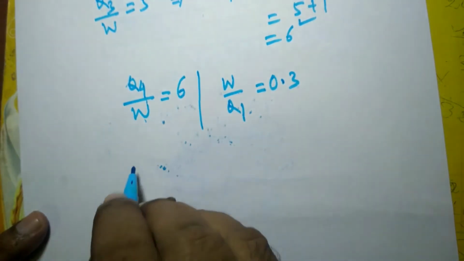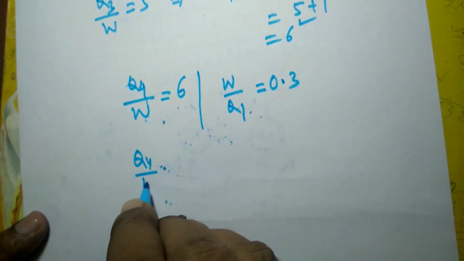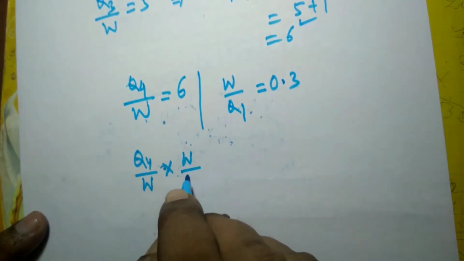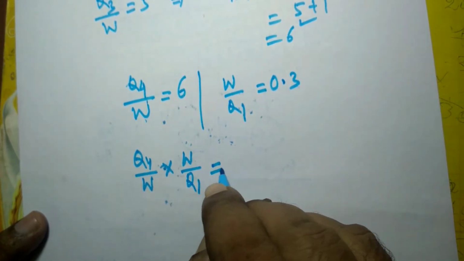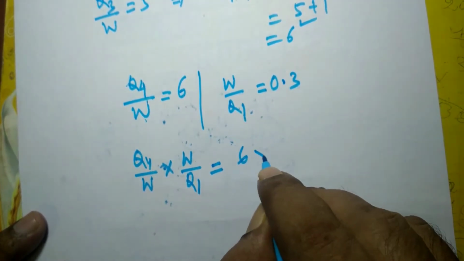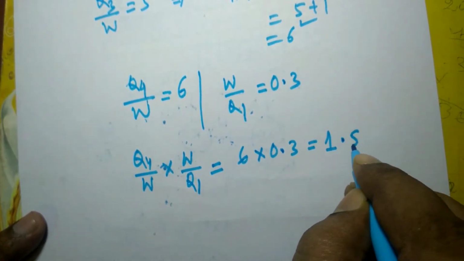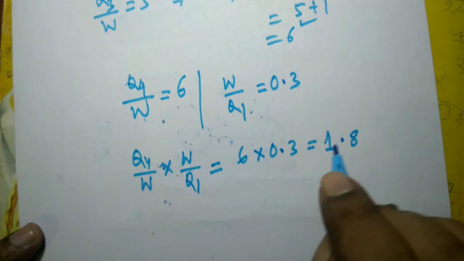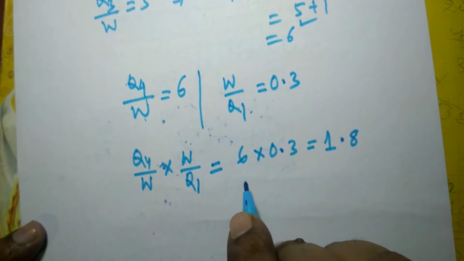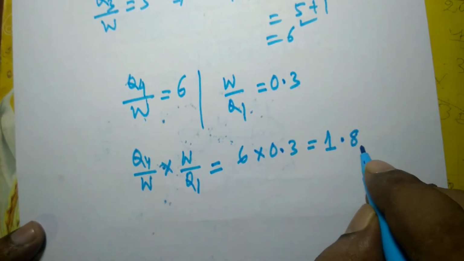So if you multiply this Q4 by W into W by Q1, it is 6 multiplied by 0.3, which is 1.8. So it will be just a ratio.